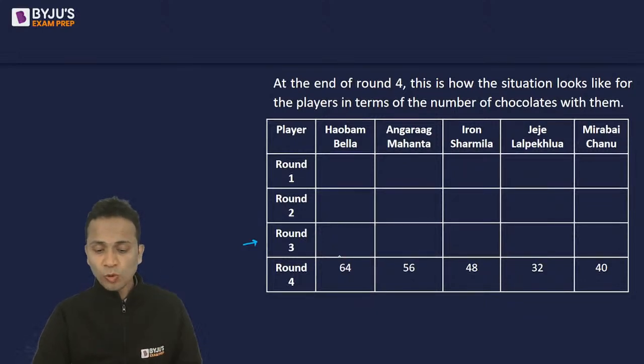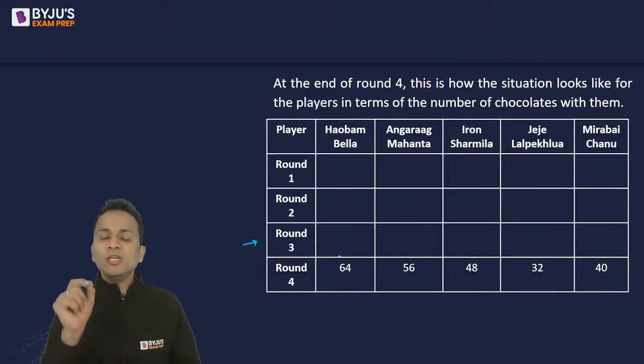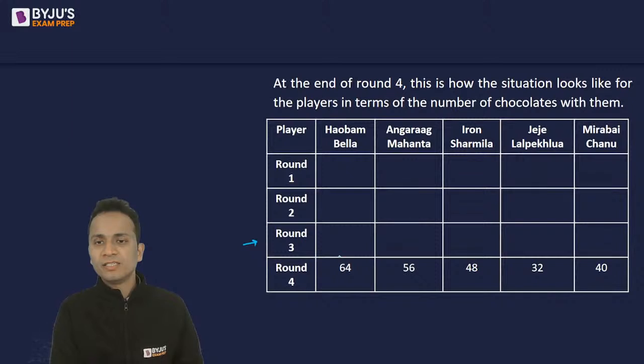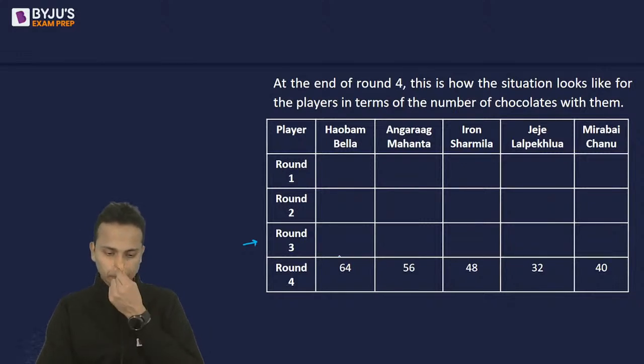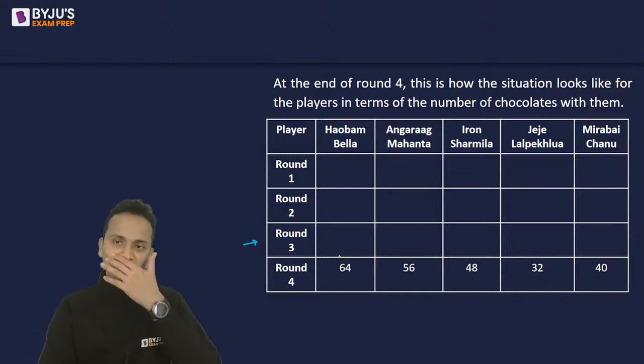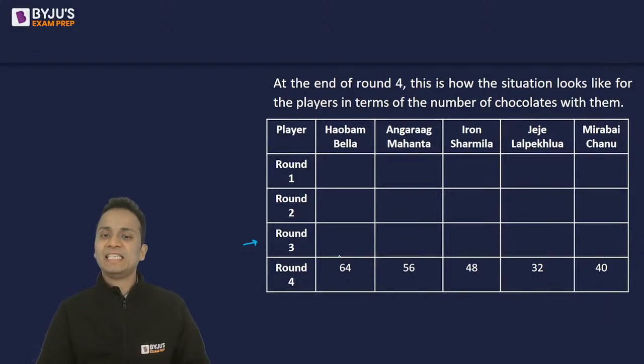I'll wait. So a lot of you have posted done in the chat box. Okay, good. So in round 3, who is the person who will divide the chocolates, half of the chocolates equally among other players? Tell me the name of the player. All right, great, perfect. So all of you have given a correct answer.